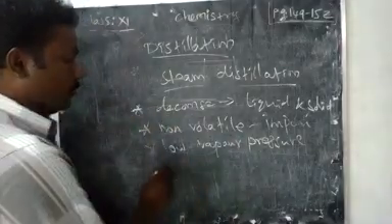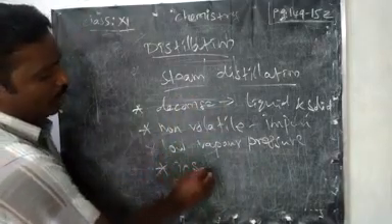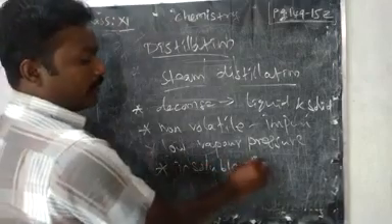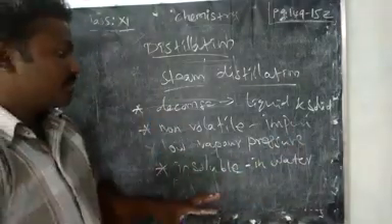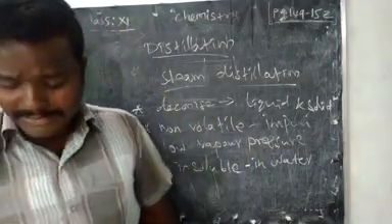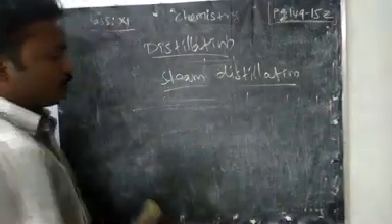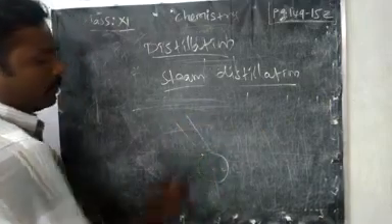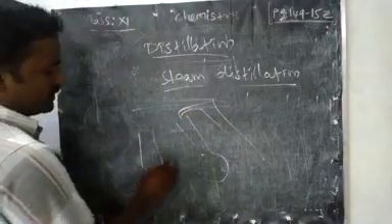Then it should be insoluble in water. The liquid should not be soluble, only water-insoluble compounds we can take. See, these are the conditions we have to follow for steam distillation: decomposition and all those things, you know that, right? Next, as usual, we can pass the steam. Here we should take the flask in a slanting position. It's important, right? Then we have the reservoir as well. We have the steam boiler.